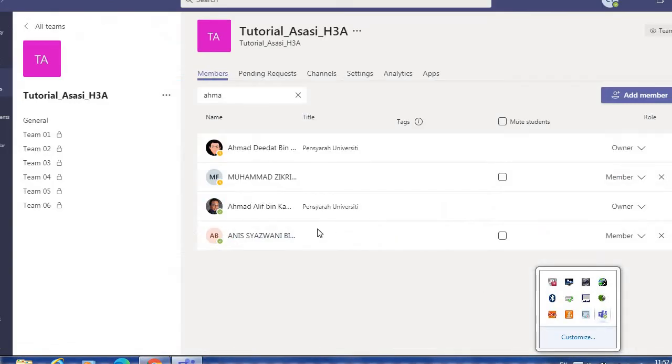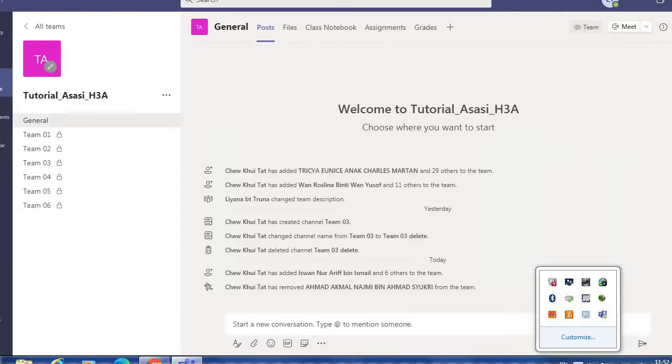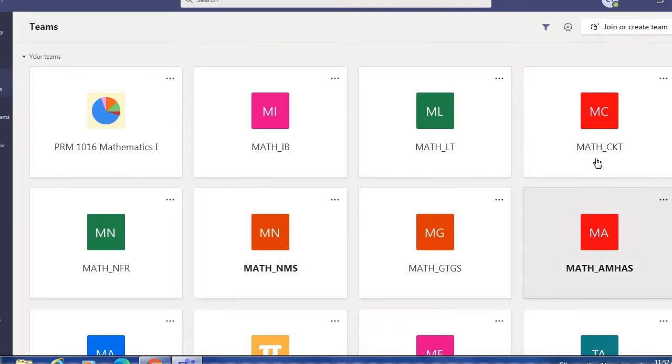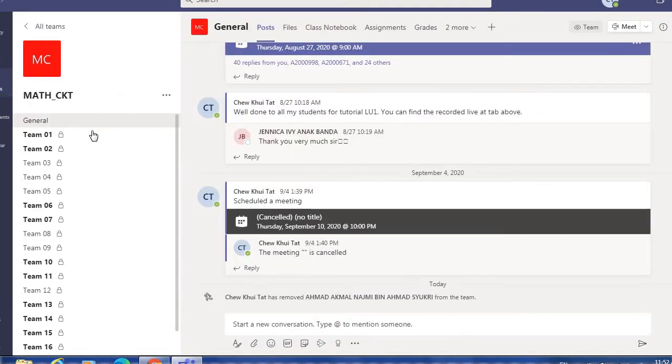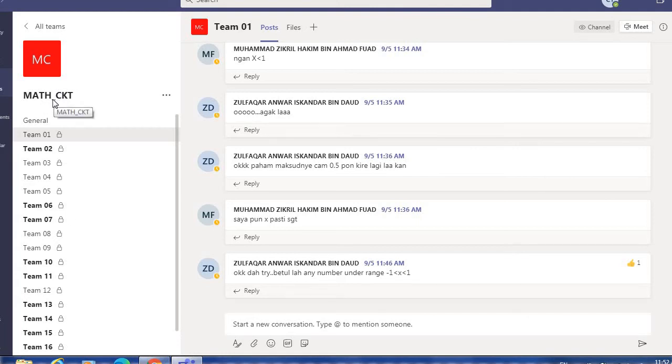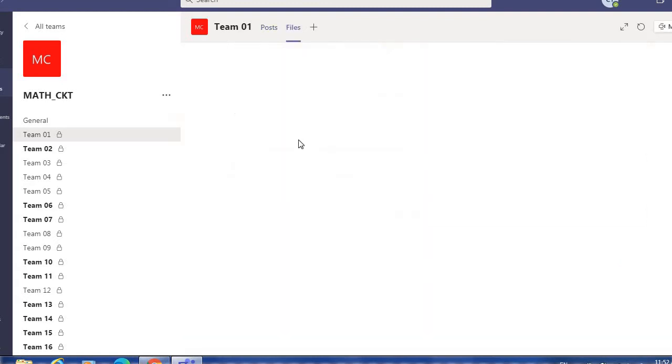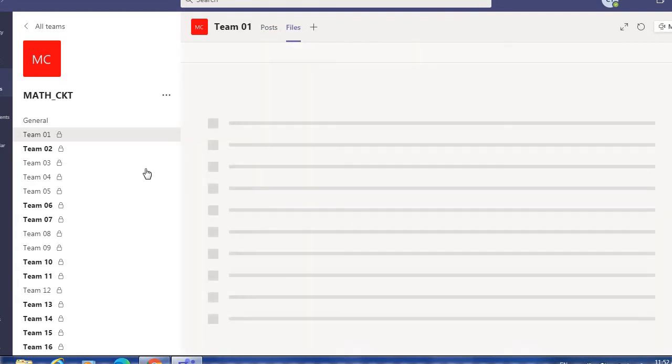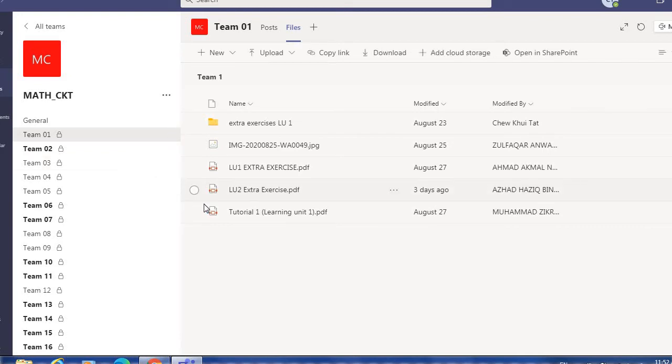Okay, now we look at your team. So in your MS Team, for example, all the extra exercises you need to upload in your algebras and matrices group, right? So inside the file here, let me check my group number 1, you're supposed to have extra exercise LU2 uploaded here. However, for tutorial, you don't need to upload over here anymore, right?